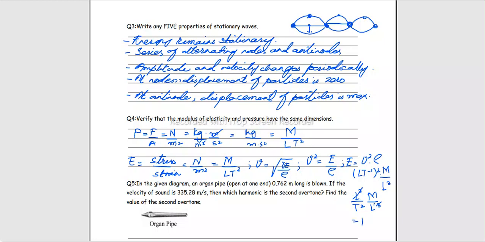See, the final unit is M L T square, or we can write it as M L minus 1 T minus 2. Same goes here. We can write it as M L minus 1 T minus 2 and then enclose it in the square bracket following the convention for dimensions.